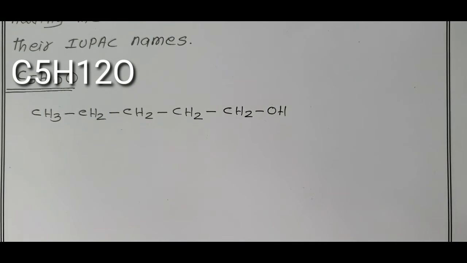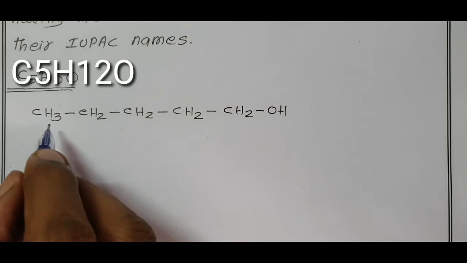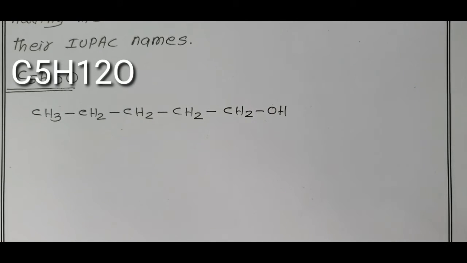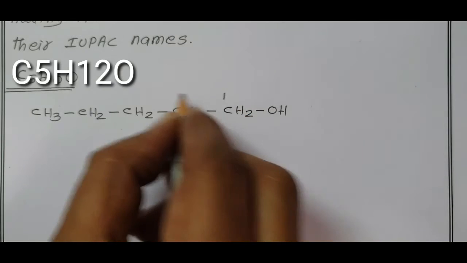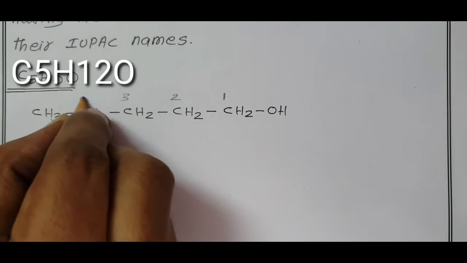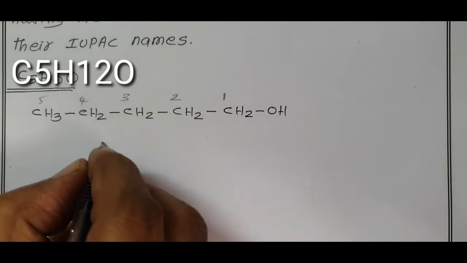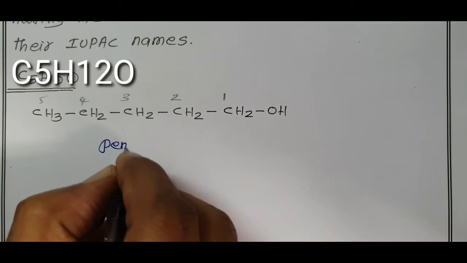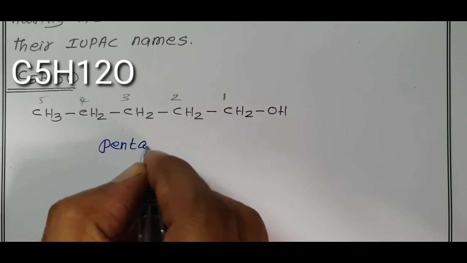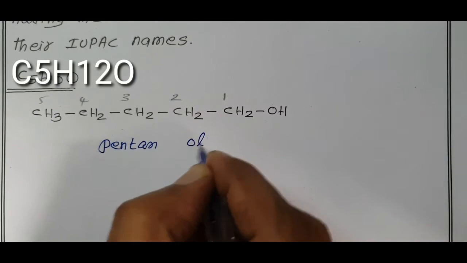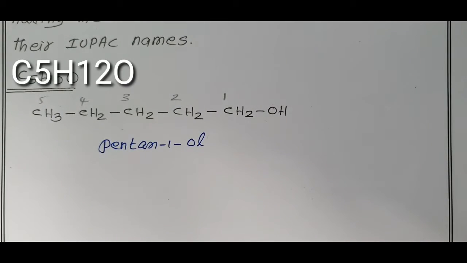Now I write the IUPAC name of this compound. OH is attached to the first carbon: 1, 2, 3, 4, 5. 5 carbons, root word pent, carbon-carbon single bond is ane, OH is ol, position of OH is 1: pentan-1-ol.